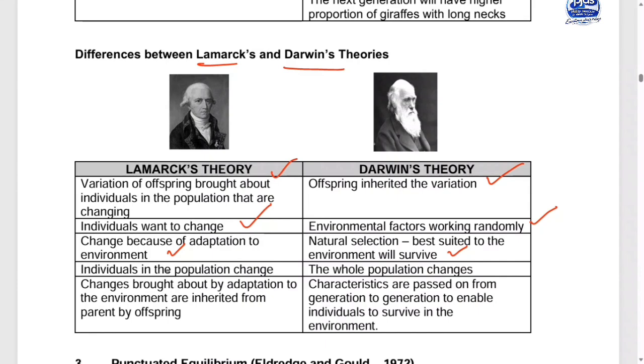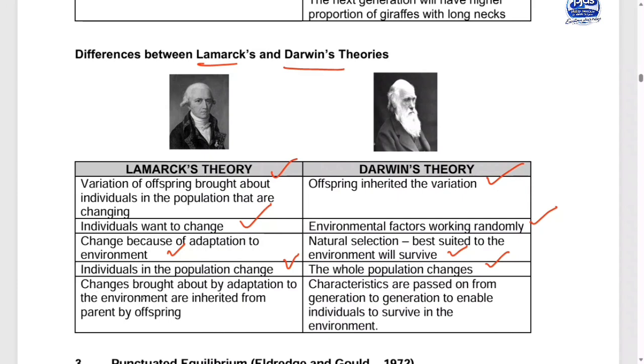Yes. So this one says that individuals in the population change, while here we say the whole population changes. Because he is trying to say that those who are busy doing these activities will be the ones that are adapted to change. But when we go to nature, the whole population changes. Remember we are moving from short necks to long necks, meaning the short necks died, so the whole population changes. We are now experiencing longer necks in giraffes.